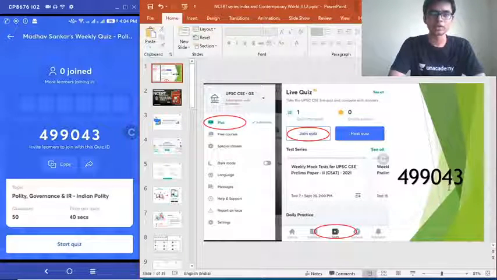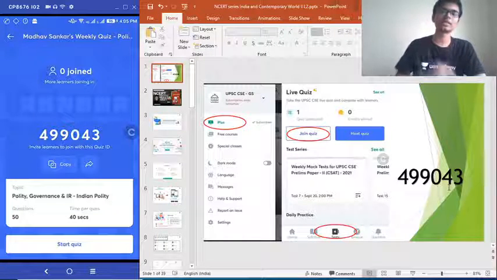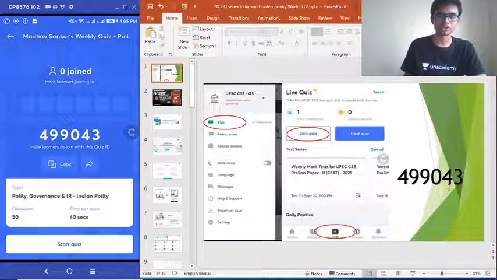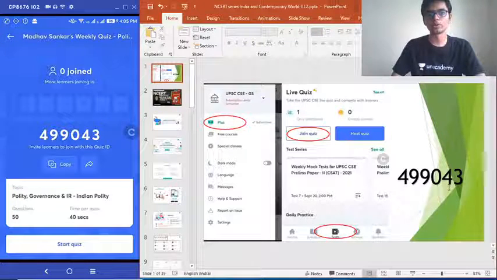If nobody is joining, I think we will directly go to the session today, which is Indian National Movement, very important for your UPSC. Now it is 4:05. So far no one has joined, so I think I will directly go with the session. We can do this quiz maybe later if other people are willing to join, but otherwise we are going to move directly with the lesson for the day.